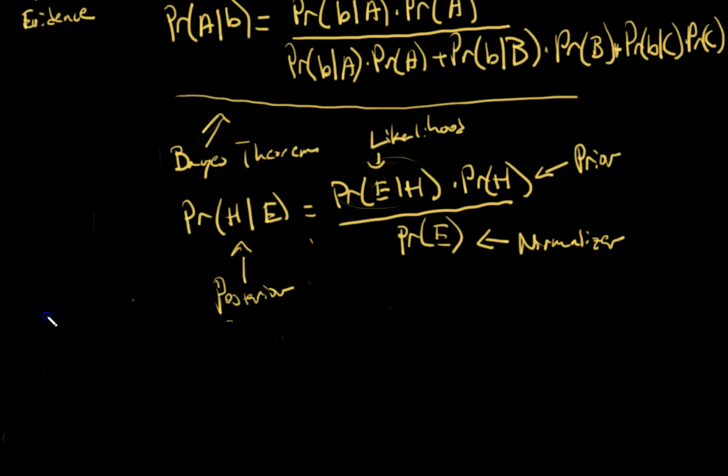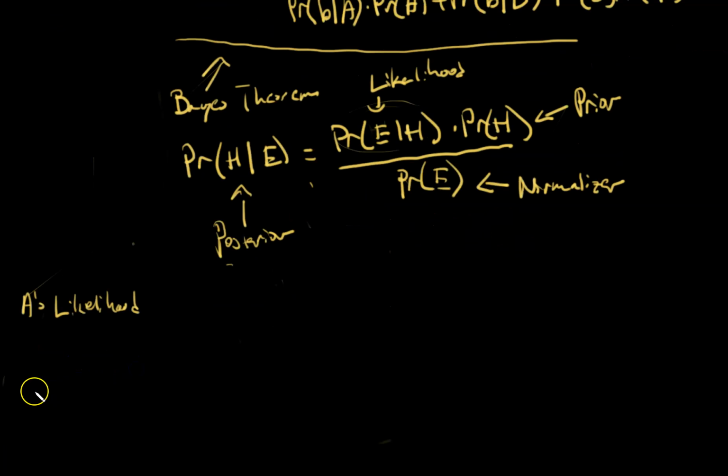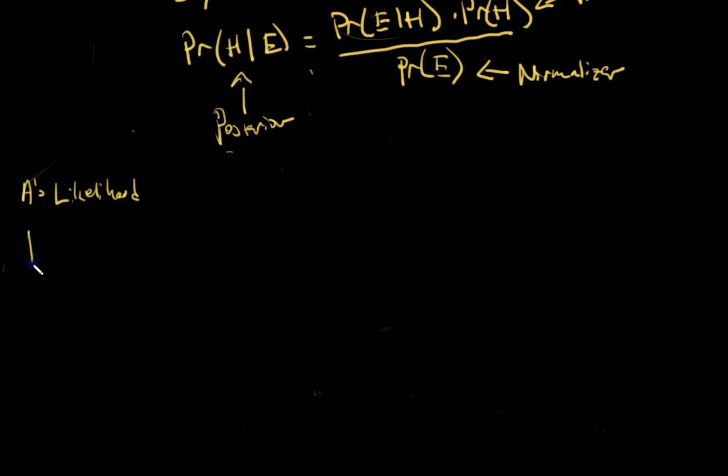So let's consider A's likelihood distribution. A's likelihood would look like this, 0 and 1. Now, this right here is saying what's the probability that the warden would say B would be executed, knowing that A would be pardoned.